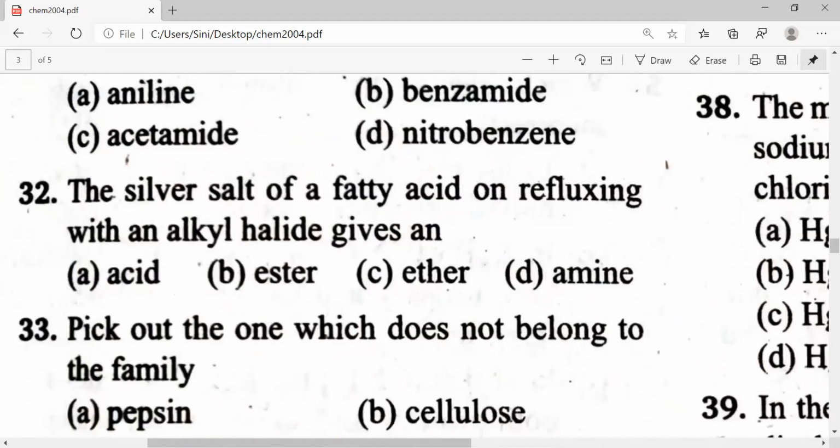The silver salt of fatty acid on refluxing with an alkyl halide gives which one? Acid, ester, ether, or amine? Clearly, the answer is ester. 32nd one.